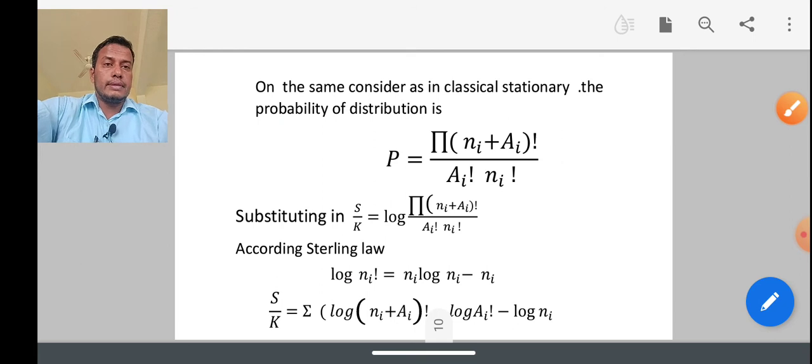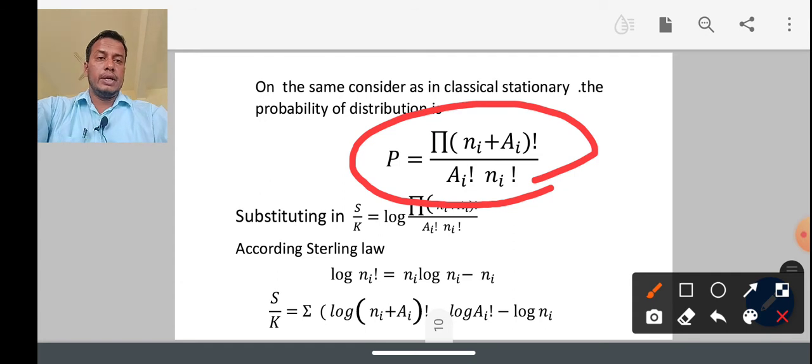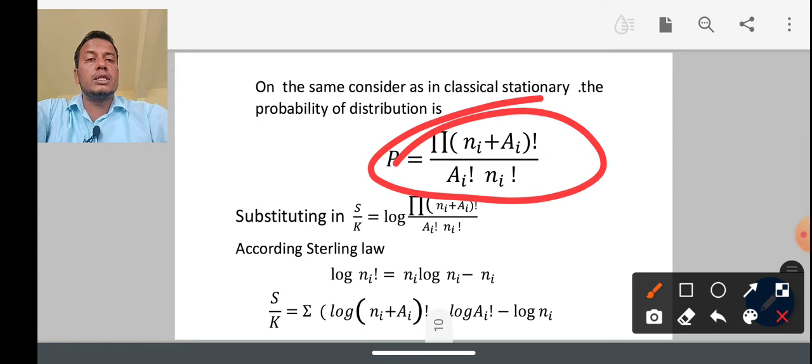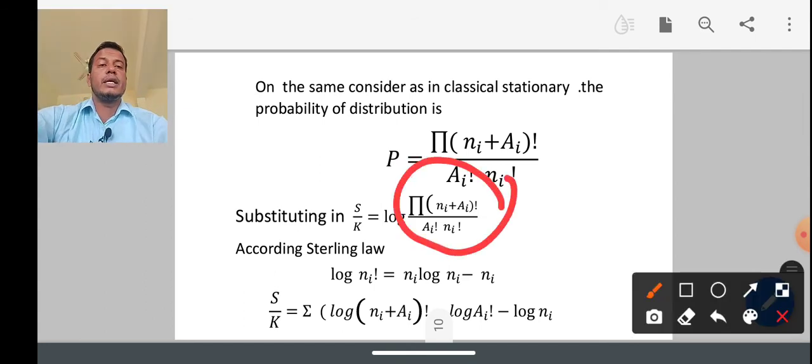So, for the same consideration as in classical statistics, the probability distribution can be given by this equation: P is equal to (ni plus ai) factorial divided by ai factorial into ni factorial. Now put this in the Boltzmann entropy theorem, that is S is equal to k into log P, where P is the value here. So S by k is equal to log of (ni plus ai) factorial divided by ai factorial ni factorial.